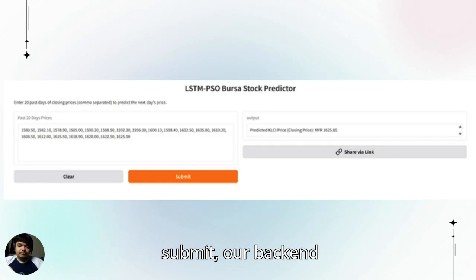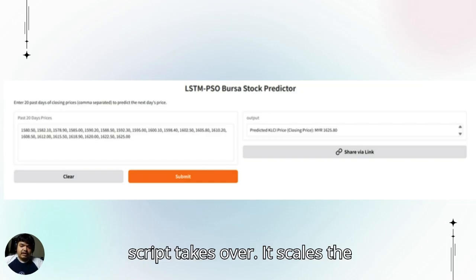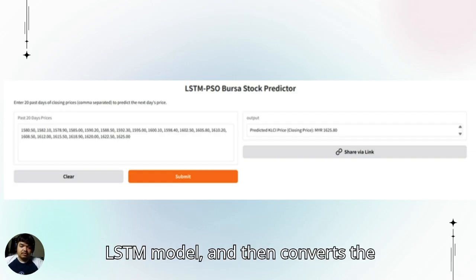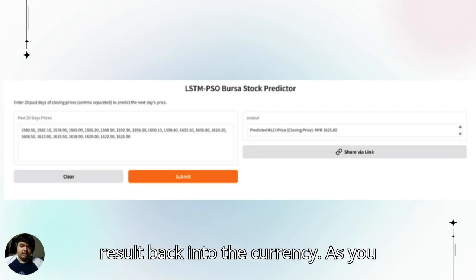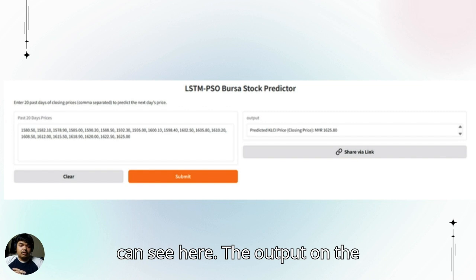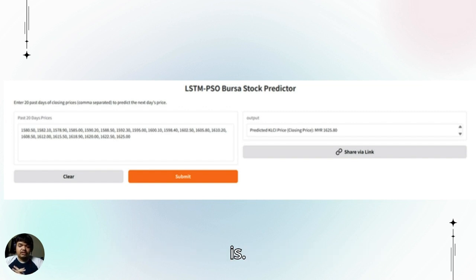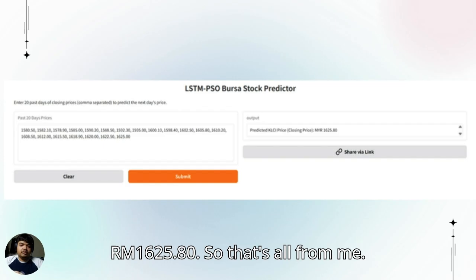When they hit submit, our backend script takes over. It scales the data, feeds it into our PSO optimized LSTM model, and then converts the result back into currency. As you can see here, the output on the right shows the final prediction, which is 1,635 ringgit 80 cents. So that's all for me.